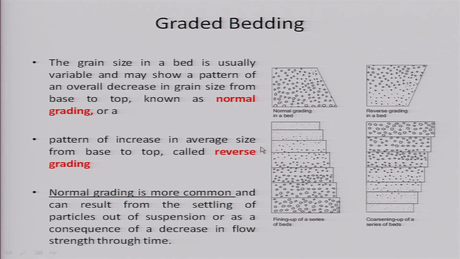Grade, the word itself is very clear. When you grade from one to another, it is called graded bedding. If all the grains are of the same size and distributed evenly, then we call it a normal grading. If you see the coarser grain on the top and the finer grain at the bottom, then we get a reverse grading. Then if you get all the coarse grains at the bottom and then finer grains, that means there is a continuous fining of the cycle, we call it normal grading. You can see these are the two examples, reverse grading and normal grading.